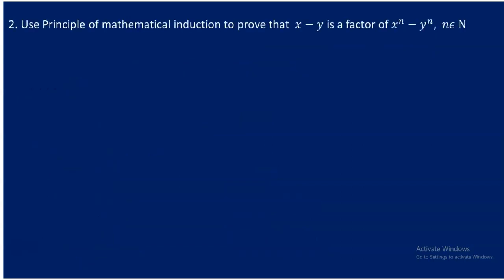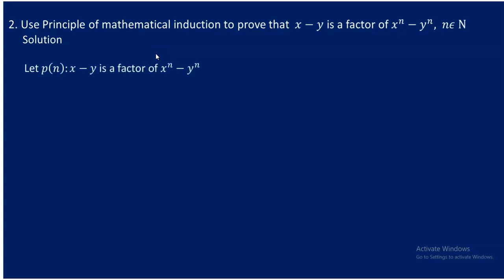Now, having this, next is this one. It says, using the principle of mathematical induction, prove that x minus y is a factor of x to the power of n minus y to the power of n. This is true, basically. Whatever two different natural numbers you may take, the difference of the two is a factor of the difference of their powers having the same exponent natural number n. So using mathematical induction, I'm going to show you how this is true.